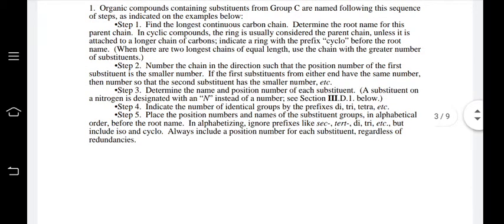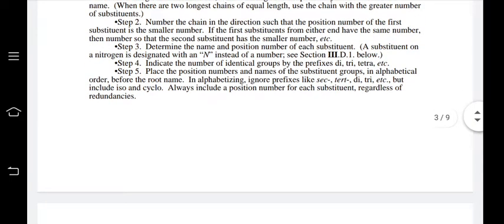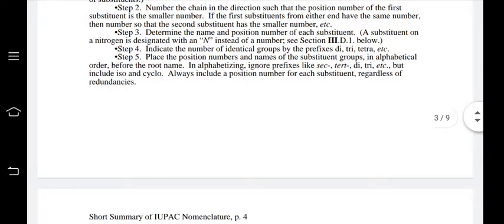The first rule is to find the longest continuous carbon chain and determine the root name for this parent chain. In a cyclic compound, the ring is usually considered the parent chain unless it is attached to a longer chain of carbon, indicating the ring with the prefix cyclo before the root name. Step two is to number the chain in the direction such that the position number of the first substituent is the smaller number. If the first substituent from the other end has the same number, then number so that the second substituent has the smaller number.